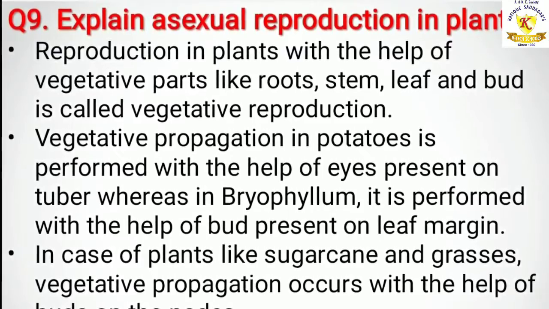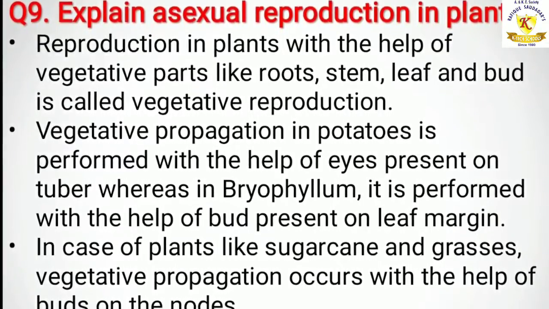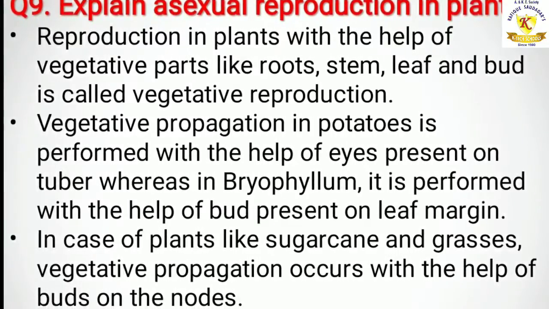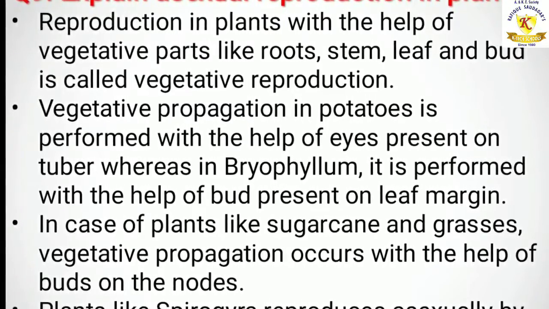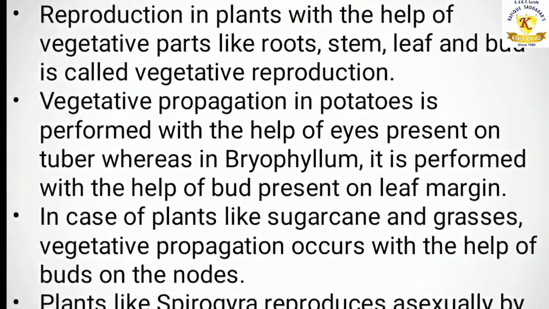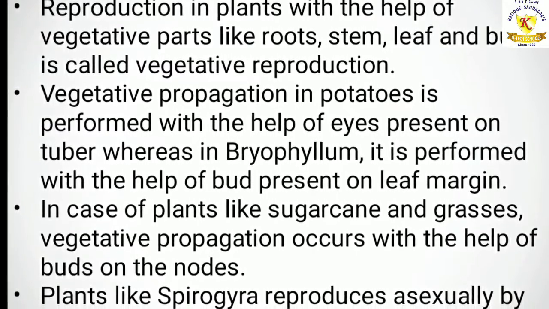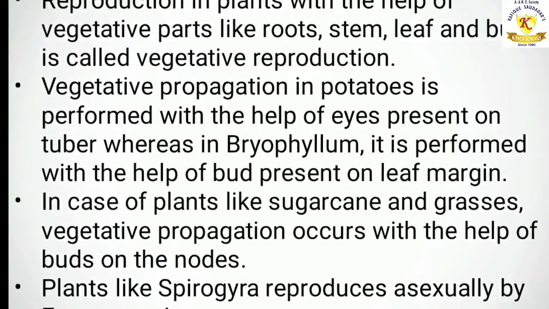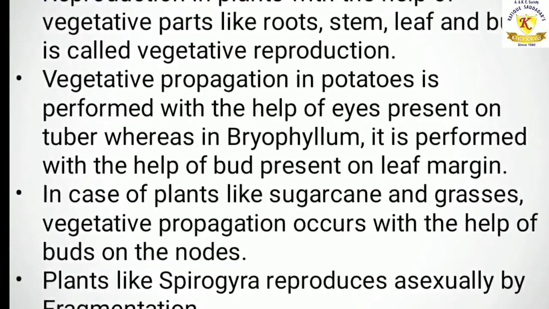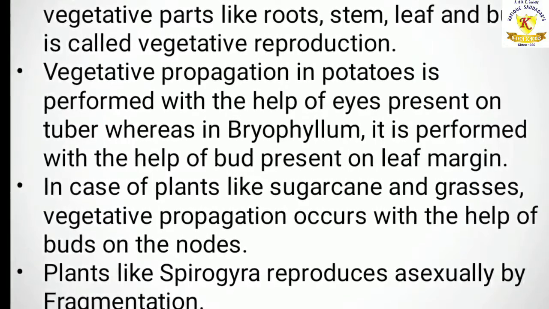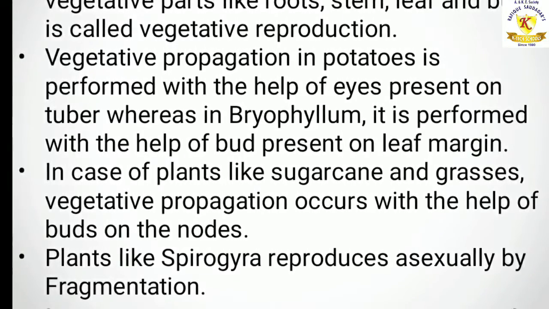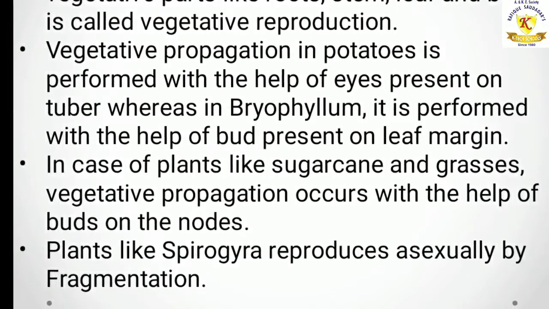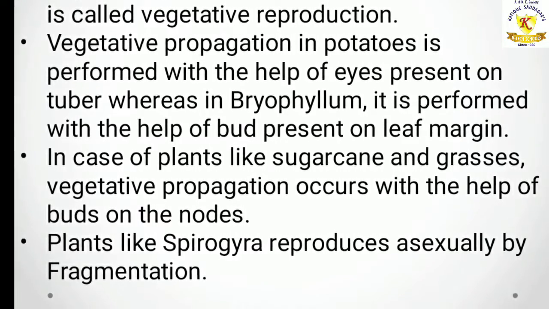Question number 9. Explain asexual reproduction in plants. Reproduction in plants with the help of vegetative parts like root, stem, leaf and bud is called vegetative reproduction. Vegetative reproduction in potatoes is performed with the help of eyes present on the tuber, whereas in bryophyllum it is performed with the help of buds present on the leaf margin. In case of plants like sugarcane and grasses, vegetative propagation occurs with the help of buds. Plants like Spirogyra reproduce asexually by fragmentation.